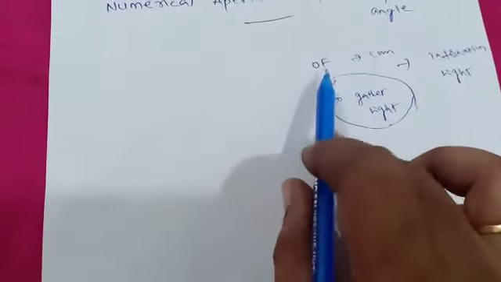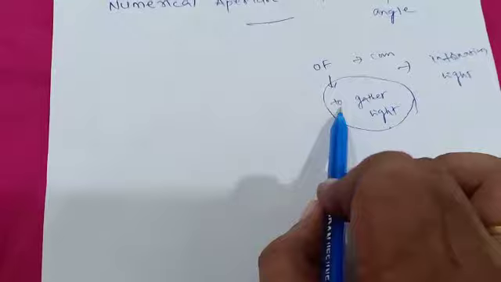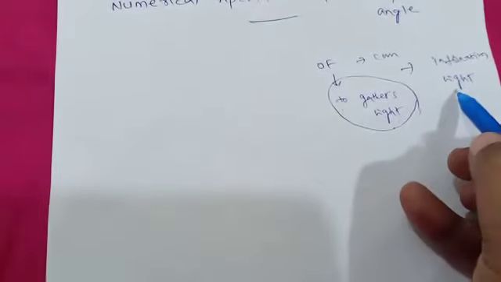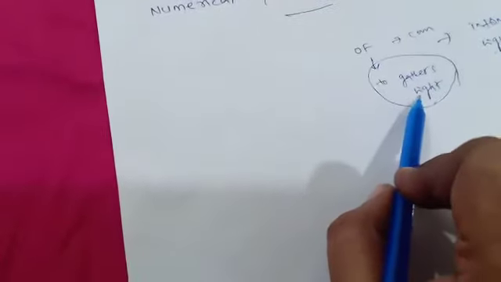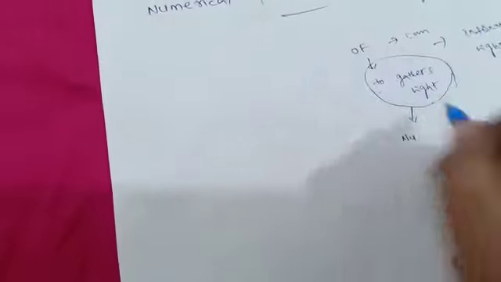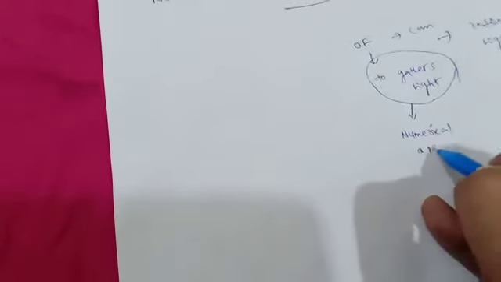What is that one? Our optical fiber always gathers the light because the information is carried in the form of light. So optical fiber must gather the light. That light gathering capacity of an optical fiber is known as numerical aperture. Very important.